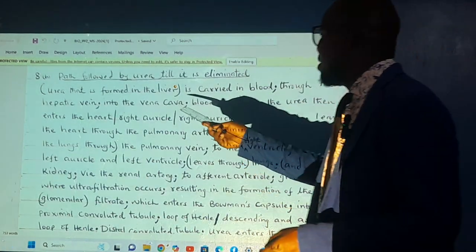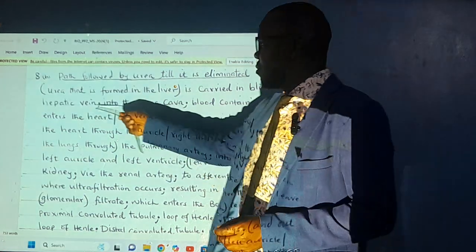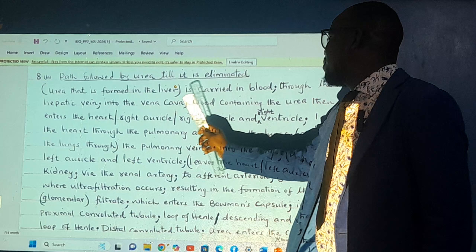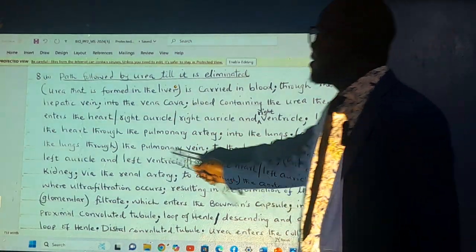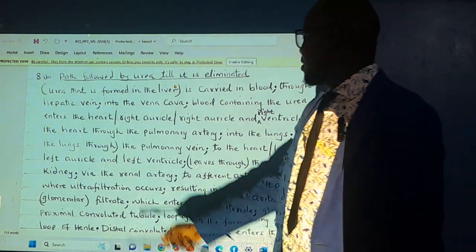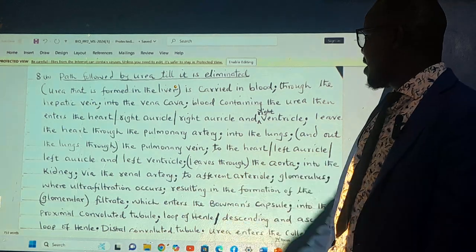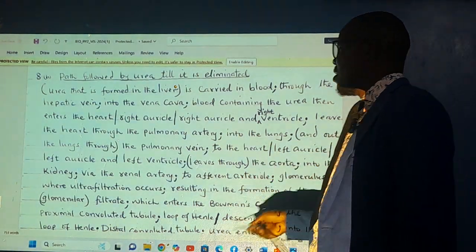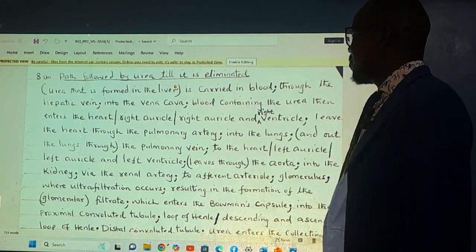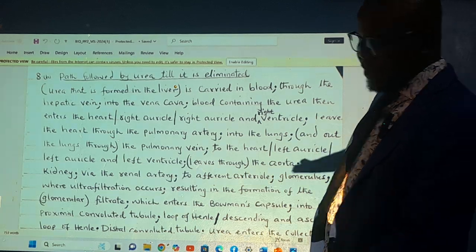Urea, we have said, is formed in the liver. It's carried in the blood through the hepatic vein into the vena cava, that is, to the heart. From that point, blood containing urea enters the heart through the right auricle and right ventricle. It leaves the heart through the pulmonary artery into the lungs, and out of the lungs through the pulmonary vein. Just the direction of flow. To the heart's left auricle, then left ventricle, and it leaves through the aorta into the kidney via the renal artery.